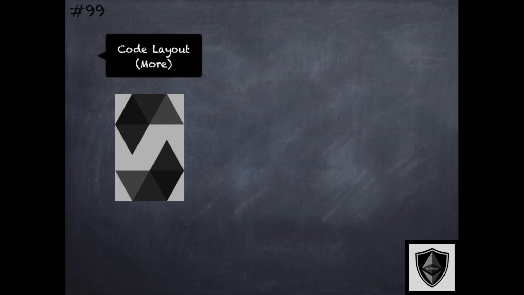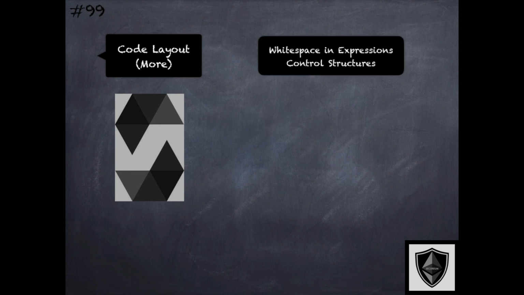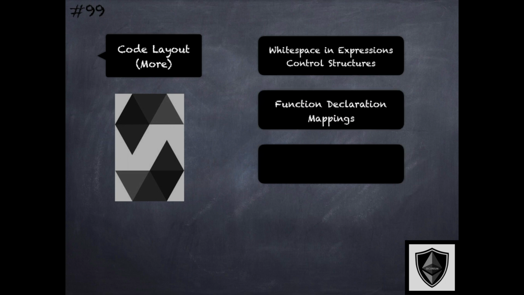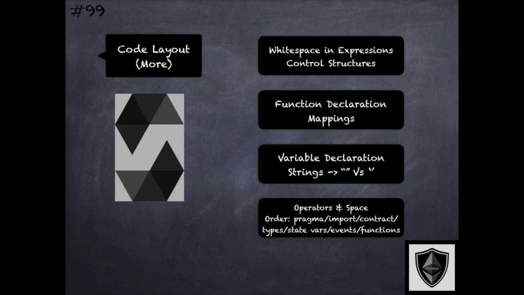There are some more code layout programming style guidelines specific to the use of white space within expressions, curly brackets and spaces in control structures, function declarations, mappings, and variable declarations. Strings are recommended to be used with double quotes instead of single quotes. Operators and spaces have some guidelines as well.